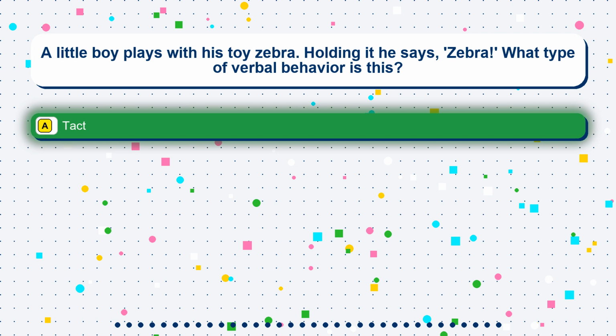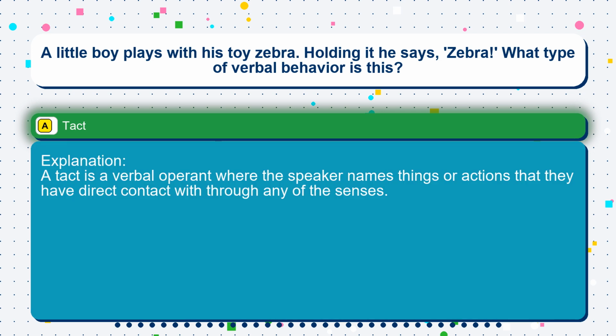The correct answer is option A: tact. A tact is a verbal operant where the speaker names things or actions that they have direct contact with through any of the senses.